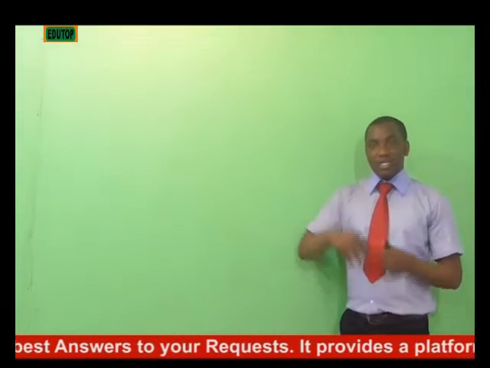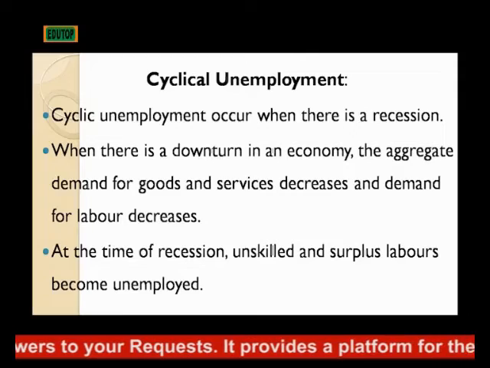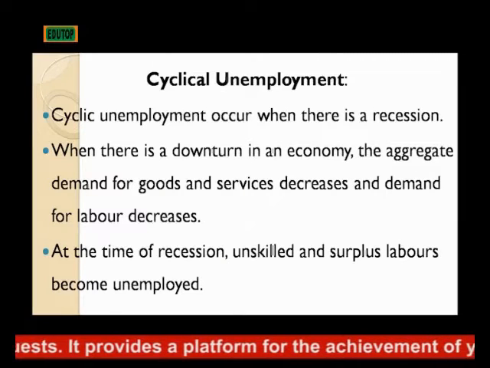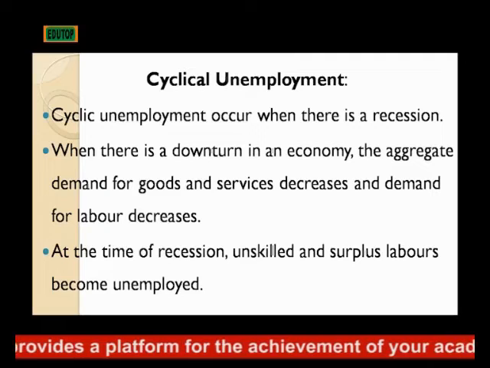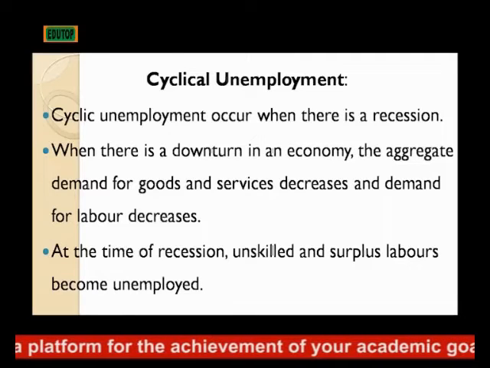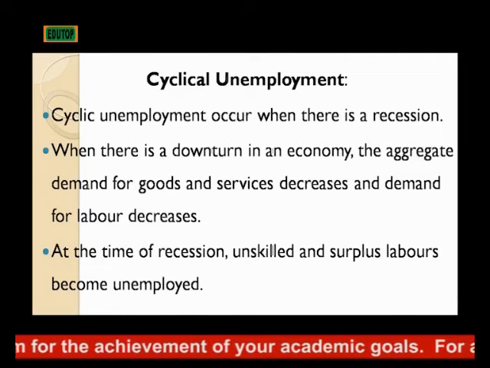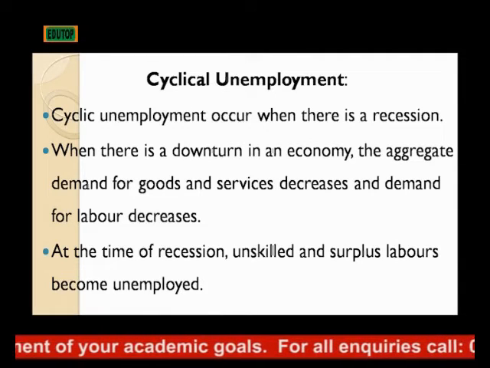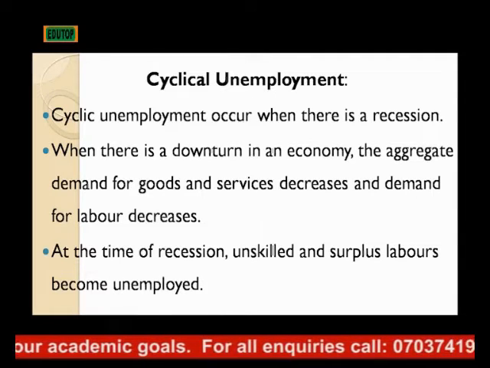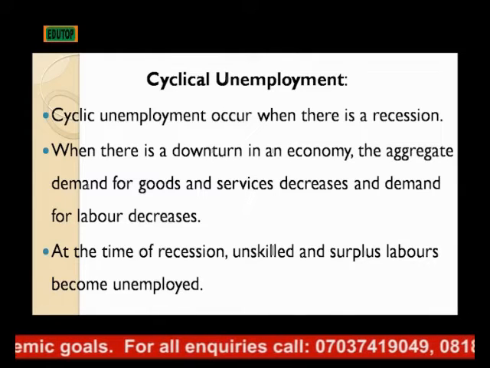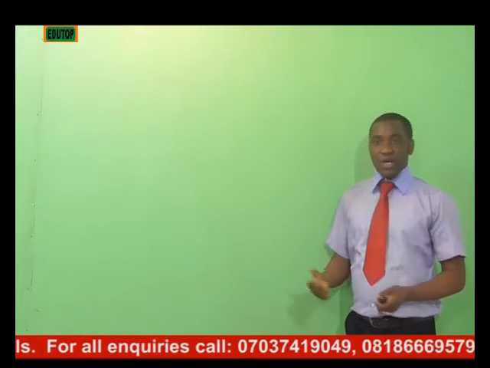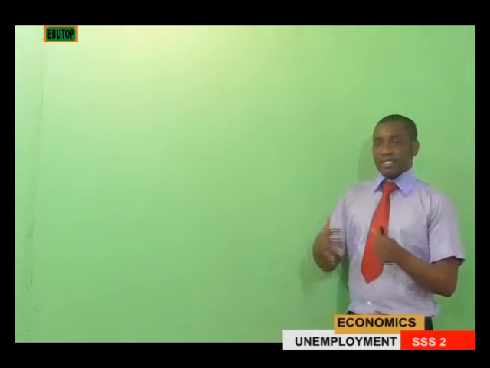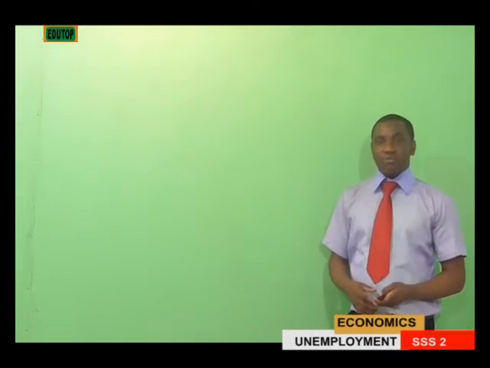And next, we have cyclical unemployment. Cyclical unemployment occurs when there is a recession. When there is a downturn in an economy, the aggregate demand for goods and services decreases and the demand for labor decreases. At the time of recession, unskilled and surplus labor become unemployed because they have nothing to do at the moment. In that case, we see it as cyclical unemployment.